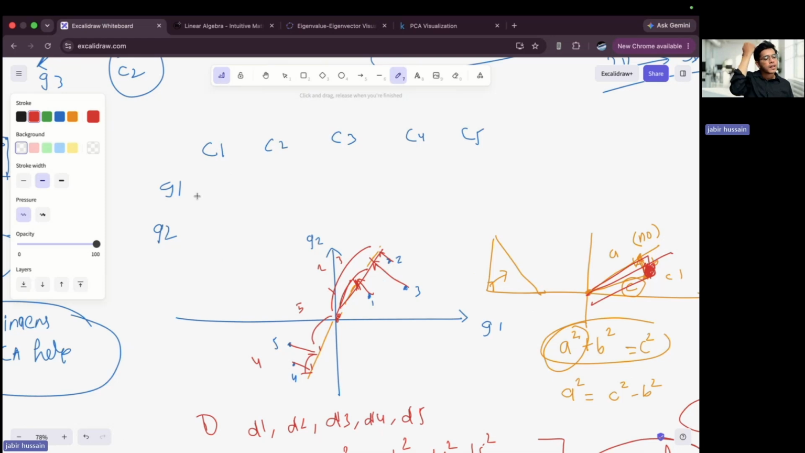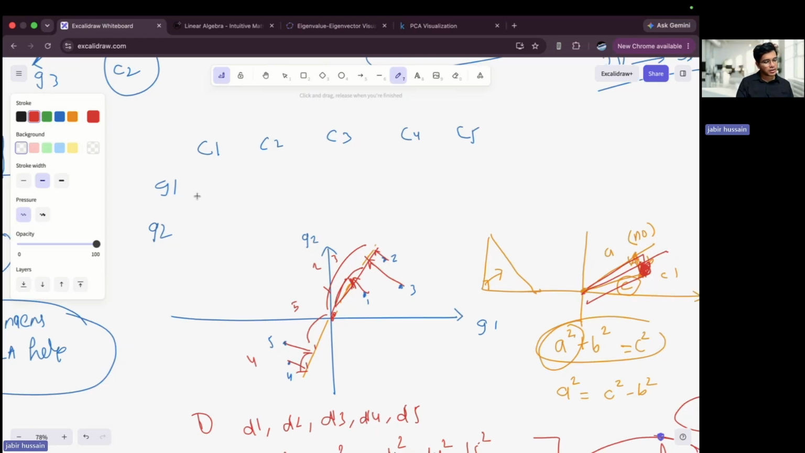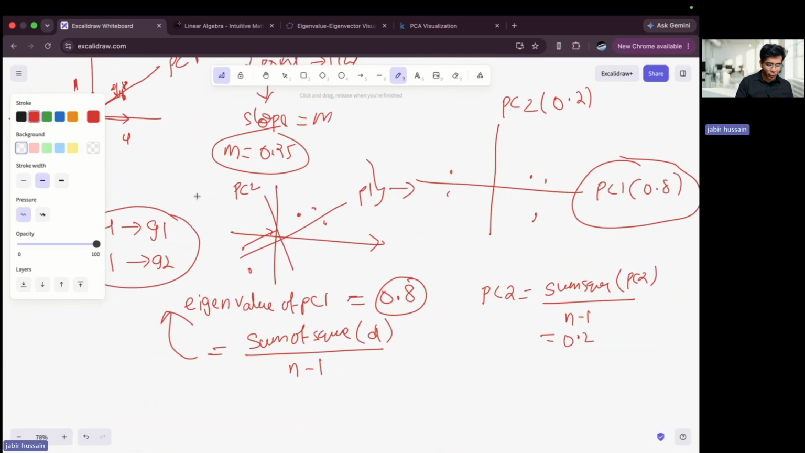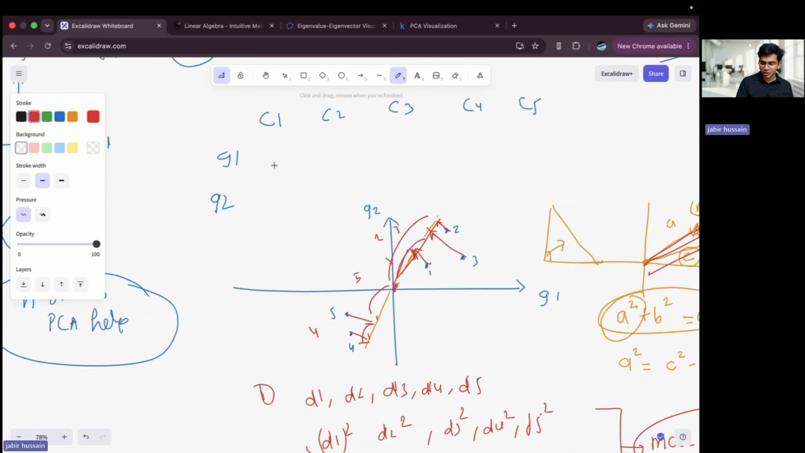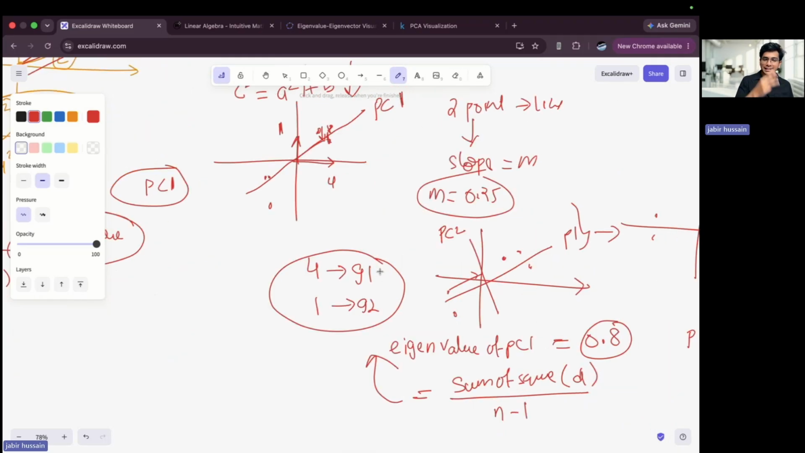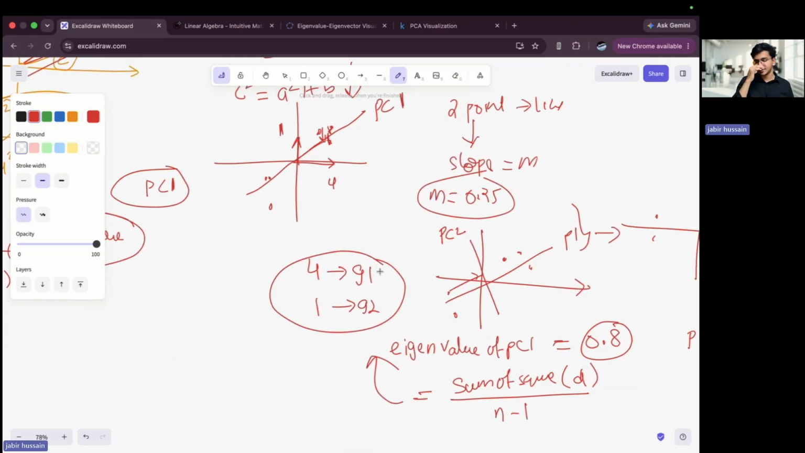Okay, now there is one more thing. We have taken 2 dimensions and tried to understand the concept. If you take 3D, it will also be the same, but the only change is that you will get 3 lines: PC1, PC2, PC3. If you take 4 dimensions, then you'll get 4 lines.